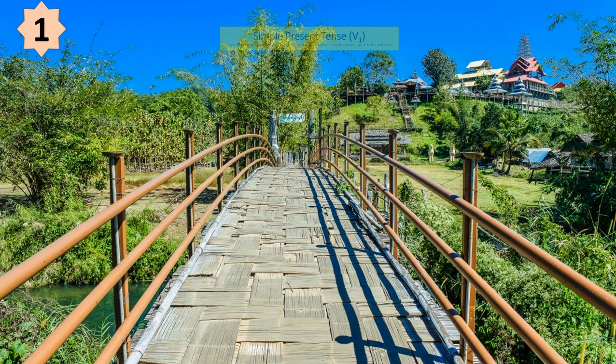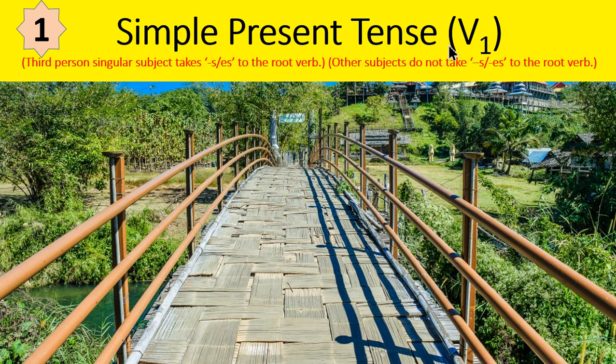The first one, simple present tense, that is V1, first form of the root verb. Third person singular subject takes S or ES to the root verb. Other subjects do not take S or ES to the root verb. Now see the examples.